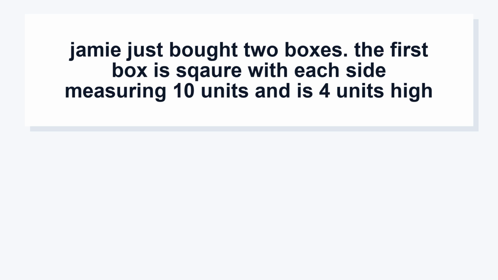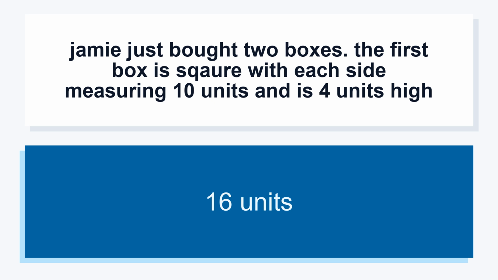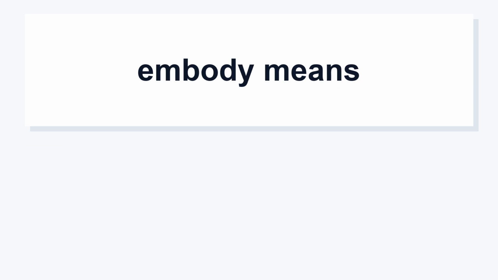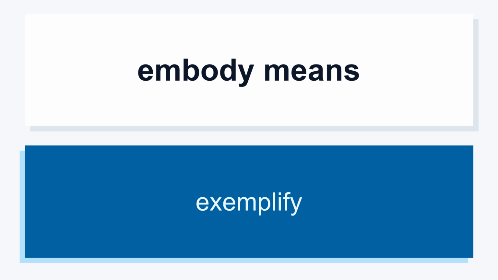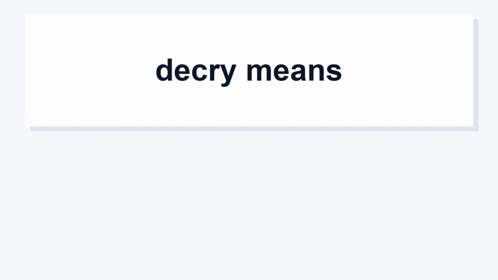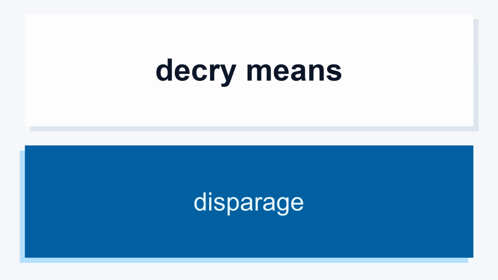Jamie just bought 2 boxes. The first box is square with each side measuring 10 units and is 4 units high. 16 units. Embody means exemplify. Decry means disparage.